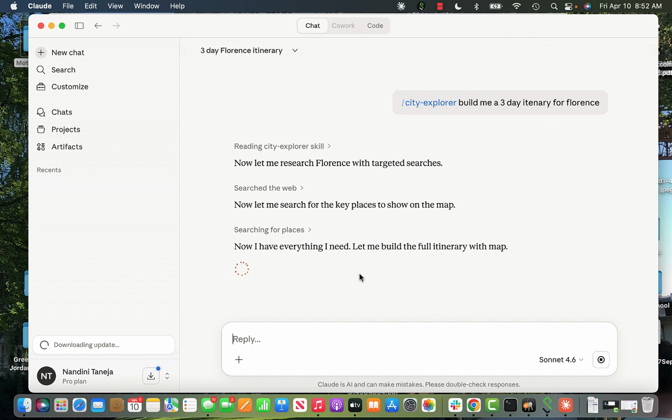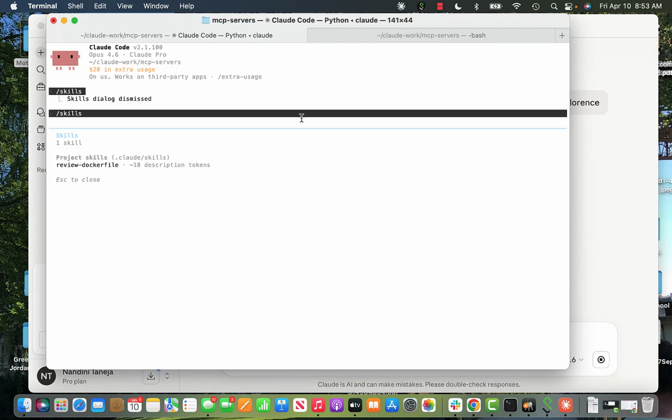So while it's doing that, another thing is that we can use skills in Claude Code itself. The way to do it in Claude Code is a little bit different than in Claude, because in Claude Code you have to create a skill. So let's do that in the meanwhile. I created a skill called review Docker file, and to create a skill in Claude Code, you have to create a folder called skills.